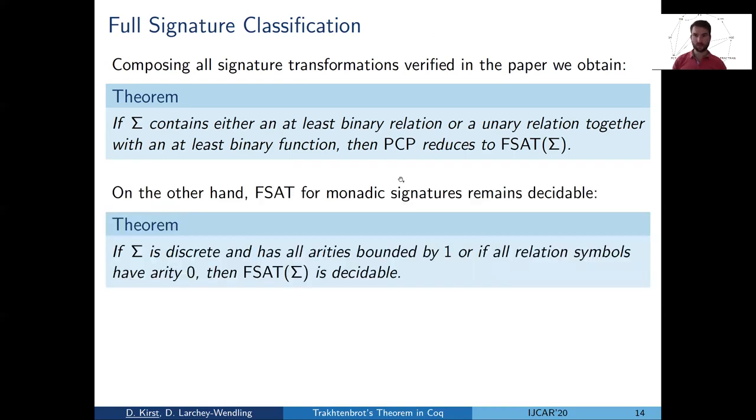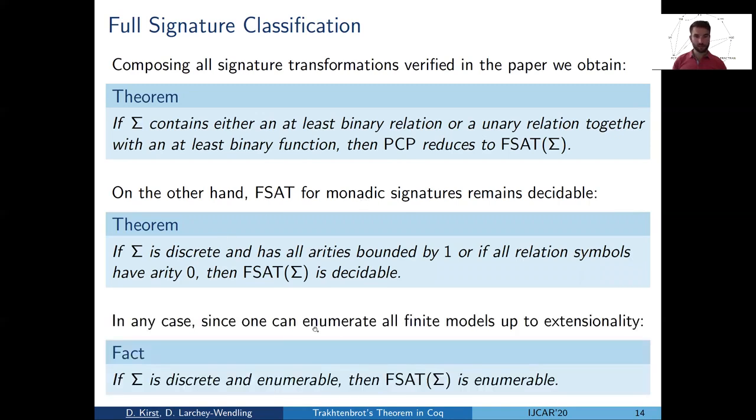In the paper, we also complement this with the positive results that one can get. If the signatures are monadic, then FSAT is decidable. And in any case, we can always enumerate all models up to extensionality, and so we can also enumerate all formulas that are finitely satisfiable.